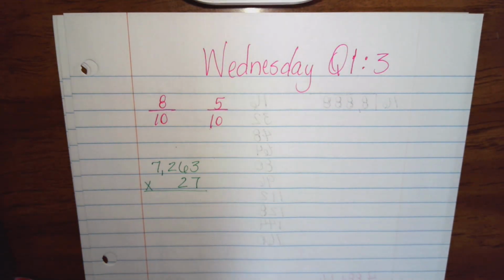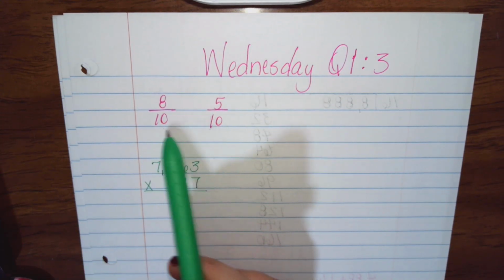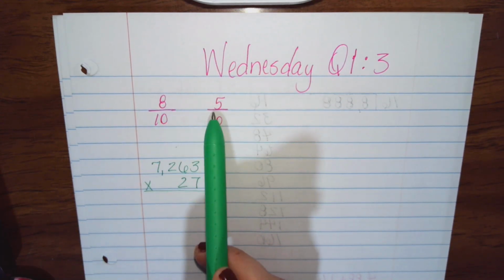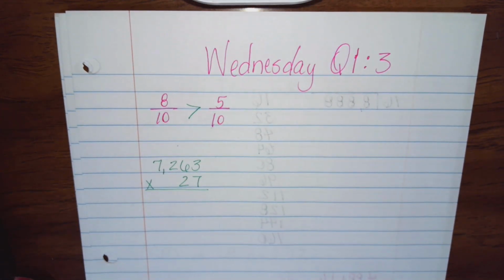Wednesday night's homework. The first one we are comparing 8/10 to 5/10. Well, luckily, our bottom numbers are the same here. Denominators are the same. So we just have to compare our top. And 8 is greater than 5.